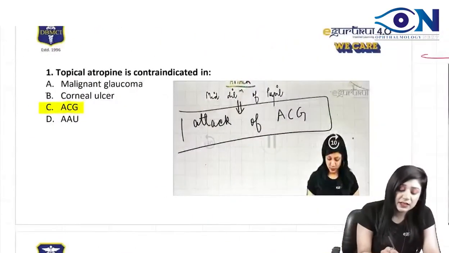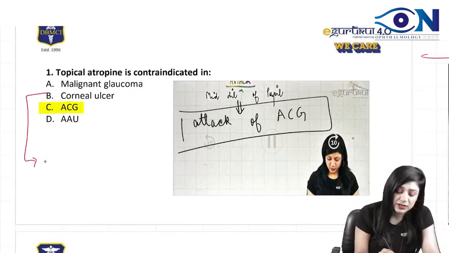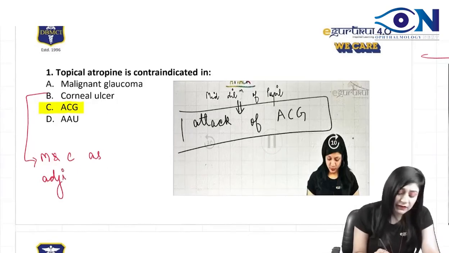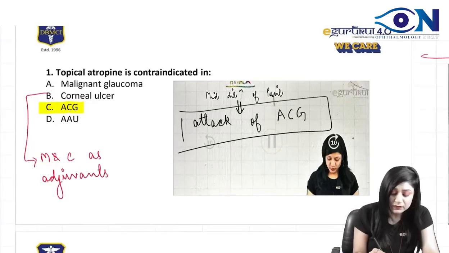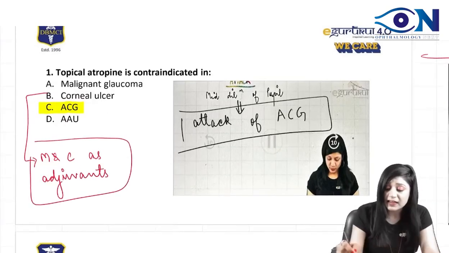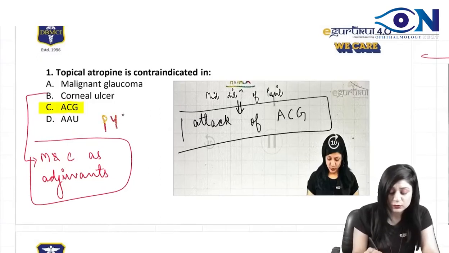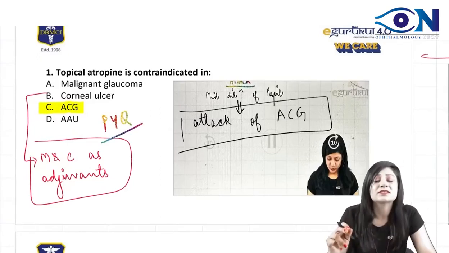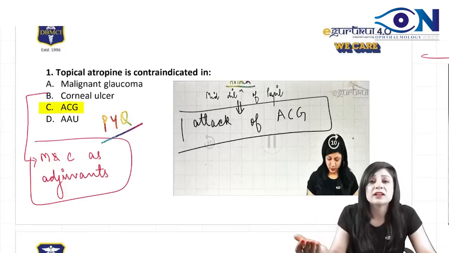Corneal ulcers. In corneal ulcers, we are using mydriatics and cycloplegics as adjuvants. This is again a very important point, and many times this has been asked as a PYQ: mydriatics and cycloplegics are used in corneal ulcers for?